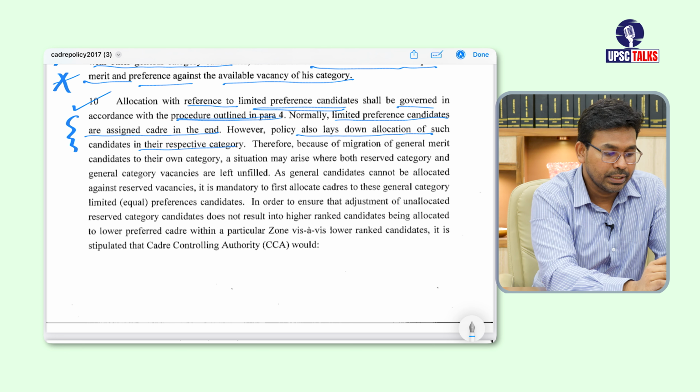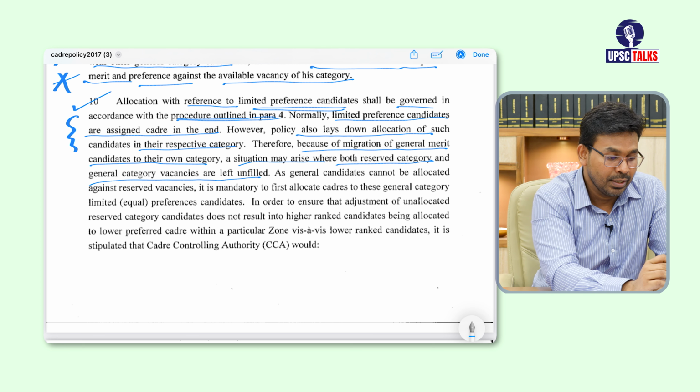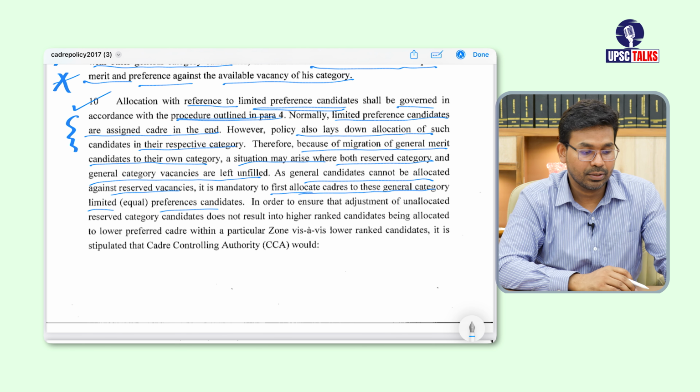Therefore, because of migration of general merit candidates to their own category, a situation may arise where both reserved category and general category vacancies are left unfilled. As general candidates cannot be allocated against reserved vacancies, it is mandatory to allocate cadres first to these general category limited quota preference candidates.